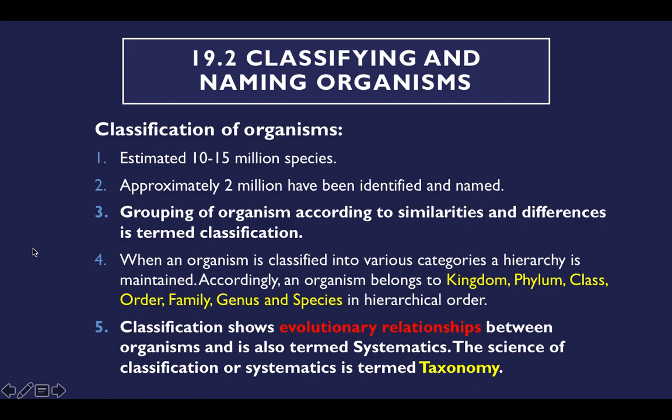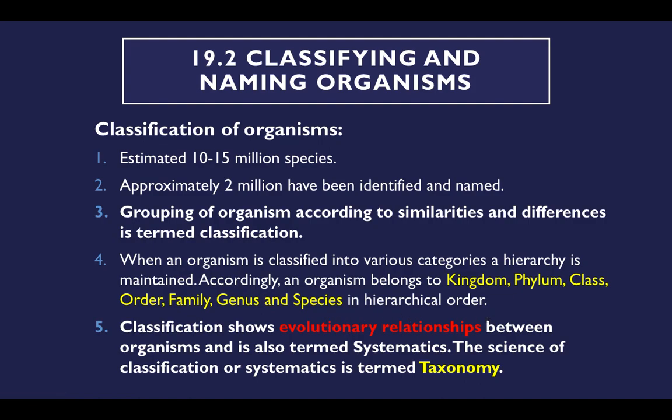When an organism is classified into various categories, a hierarchy is maintained. For example, the hierarchy is kingdom. Initially, what kingdom it belongs to, whether it belongs to the animal kingdom or plant kingdom. Then they have subclasses: phylum, then class, order, family, genus, and species. Inshallah, we'll study about this. This is what is called hierarchical order.